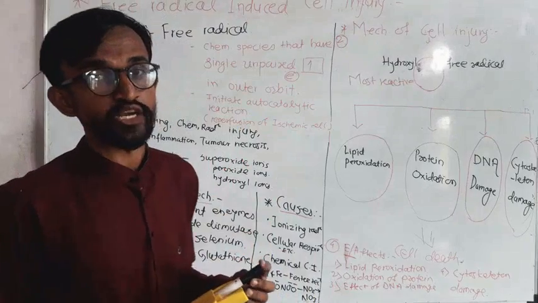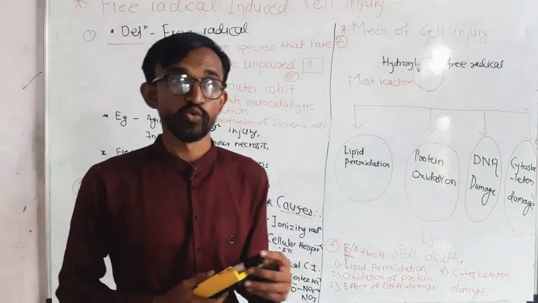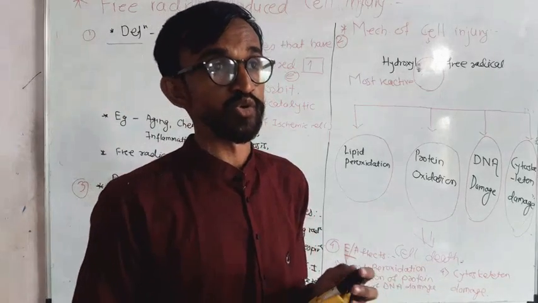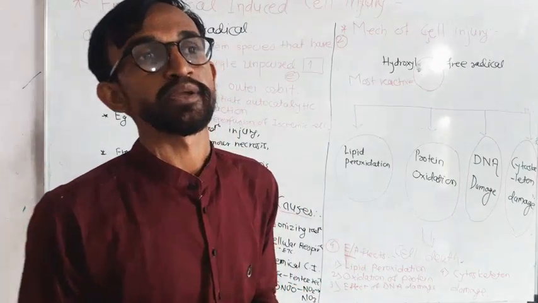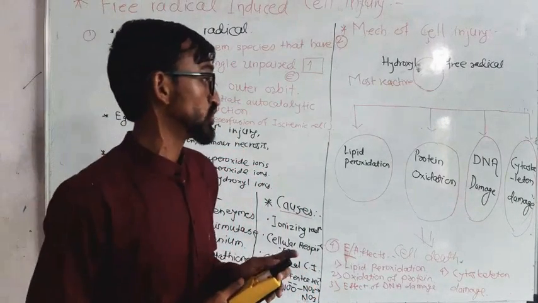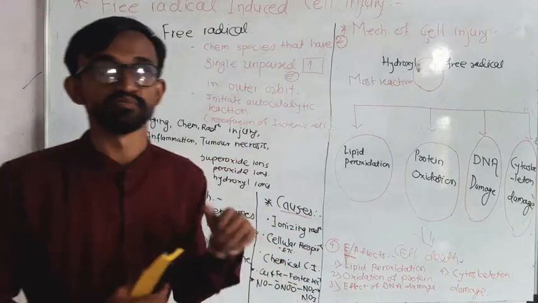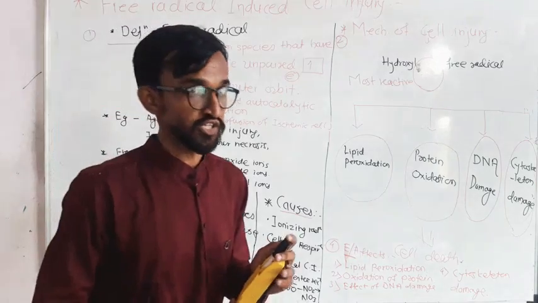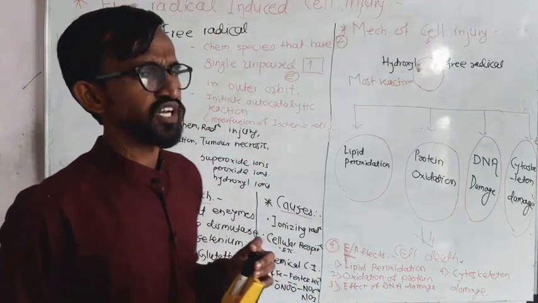Next is the DNA damage. You know DNA is the basic genetic material which regulates the genotypes and phenotypes of the respective characters and organisms. So due to hydroxyl radicals, DNA damage takes place, which results from free radical injury. Next is cytoskeleton damage.